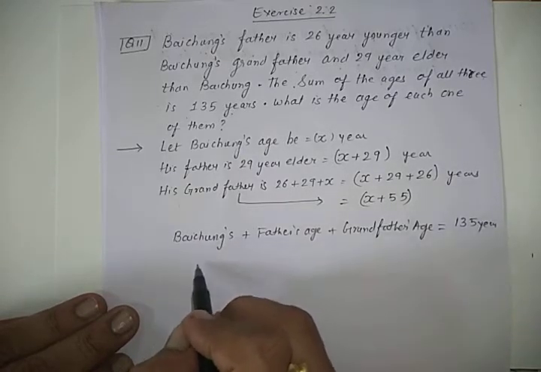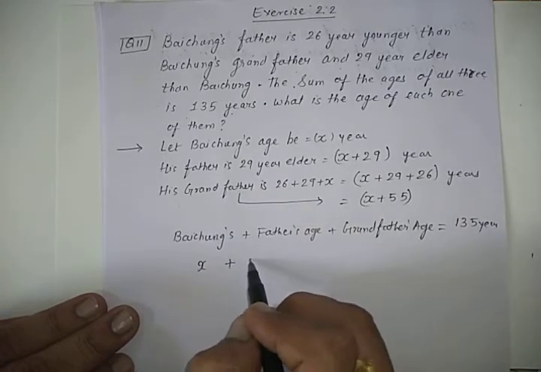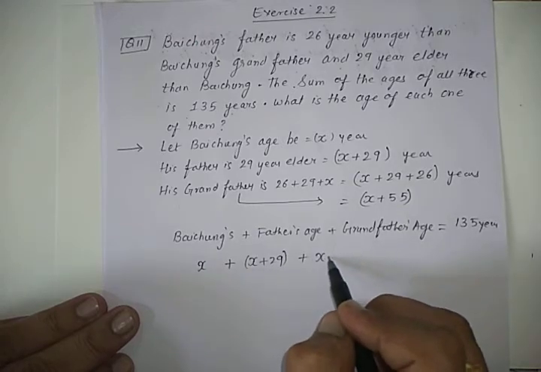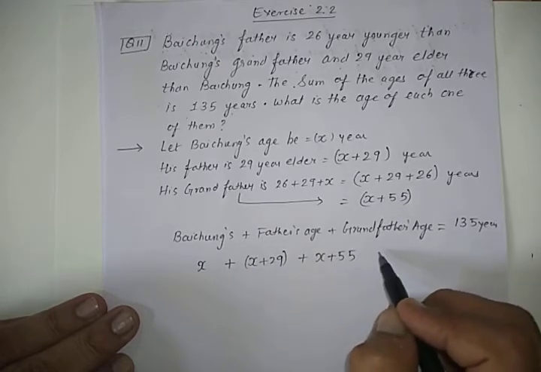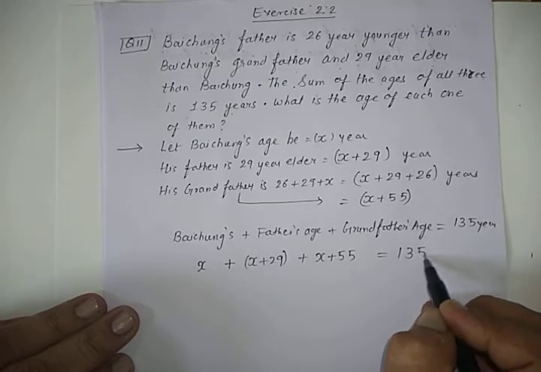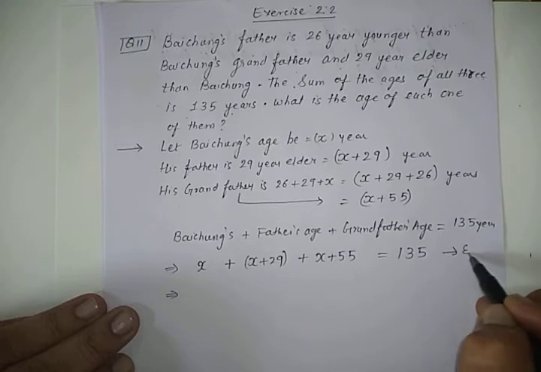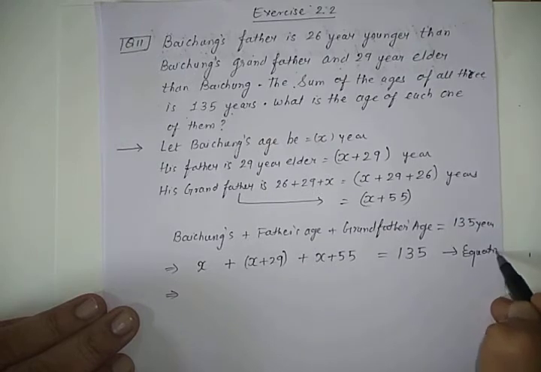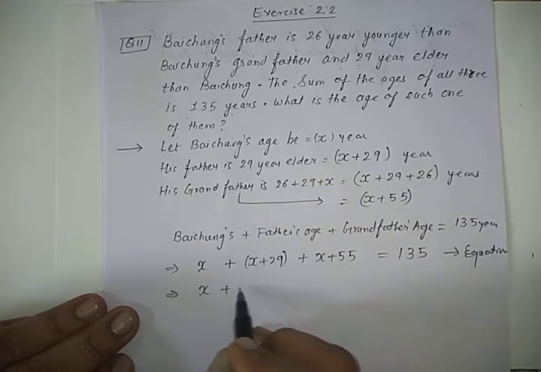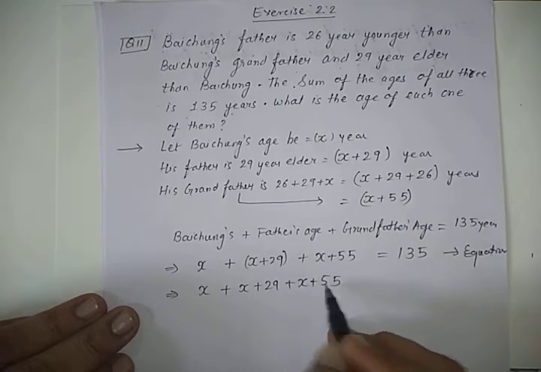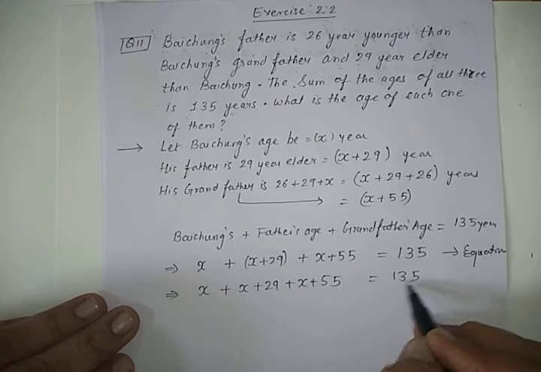So Baichung's age is x, father is x plus 29 and grandfather is x plus 55, and the total is 135 years. So this is our equation, and we have to solve this equation. x plus x plus 29 plus x plus 55 is 135.